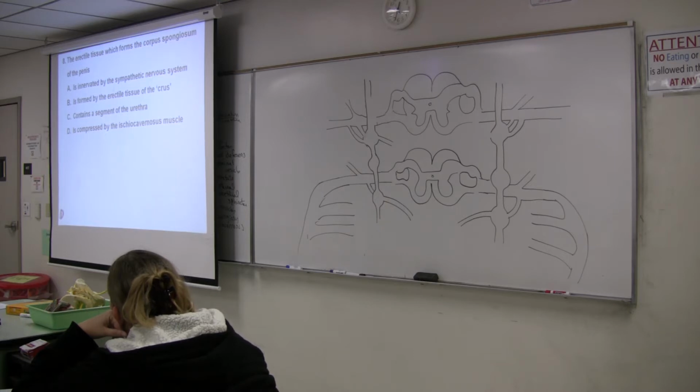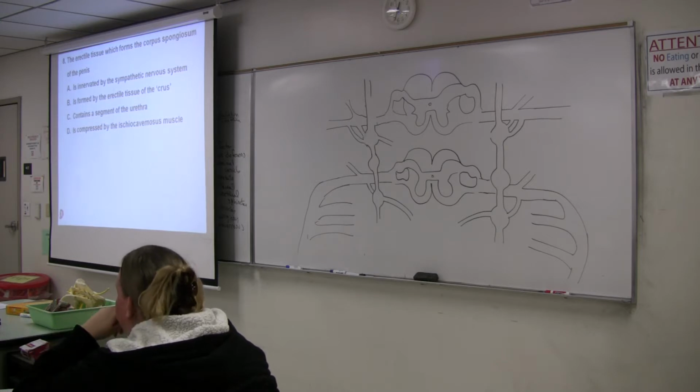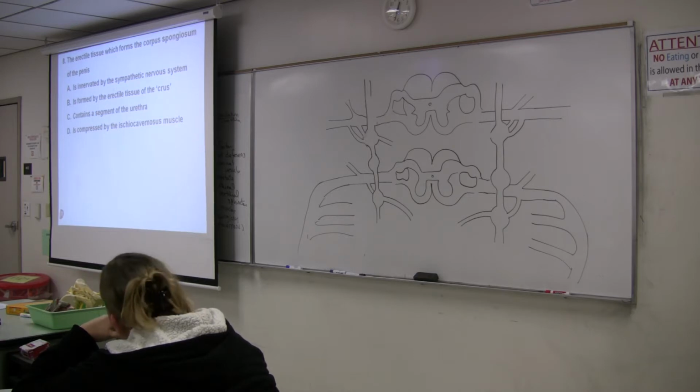What is it? Where is it? Maybe draw a diagram. What becomes the corpus spongiosum? And think about what you know about that information. Then look through the answers. That way you are attacking the question instead of being buffeted back and forth and starting to question your knowledge as you read each of those statements.